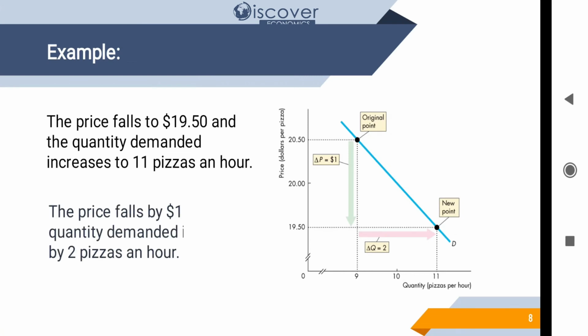Let's do the calculation. Let's just understand. The price has fallen to 19.50. So before it was 20.50, now it is 19.50. So the change is $1. Now let's see what will happen to that. The price falls by $1 and quantity demanded increases by 2 pizzas an hour. The price has fallen from $20.50 to $19.50, and in response to that the quantity has increased. Before it was 9 and now it is going to be 11.